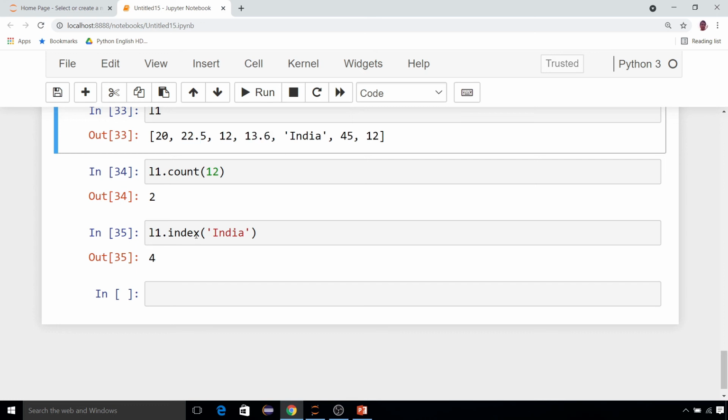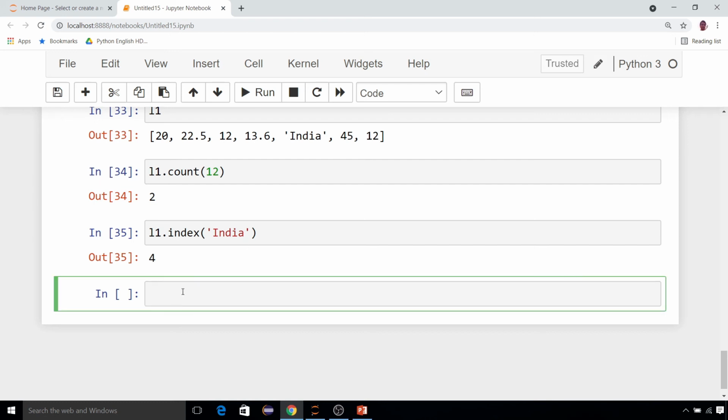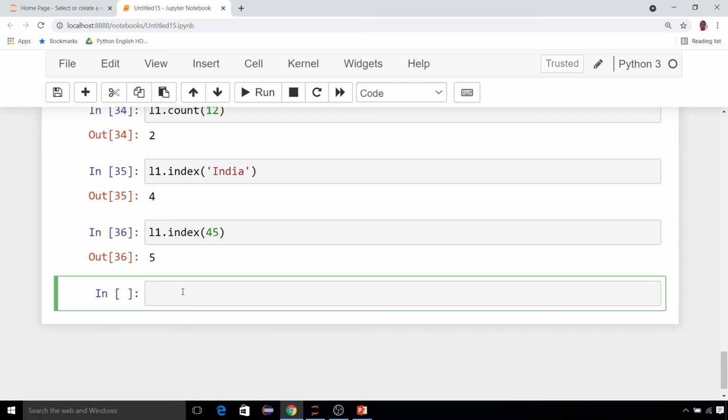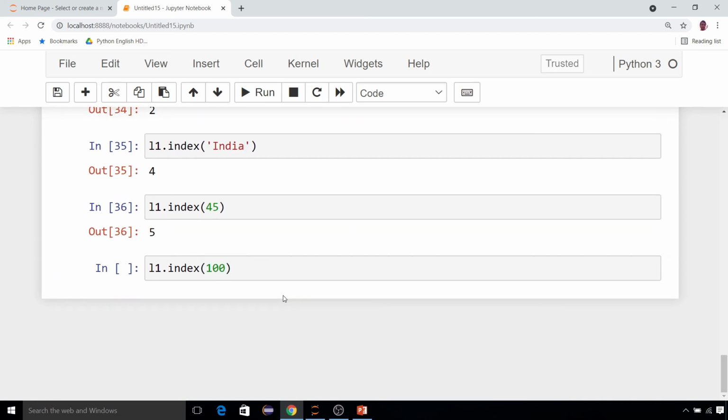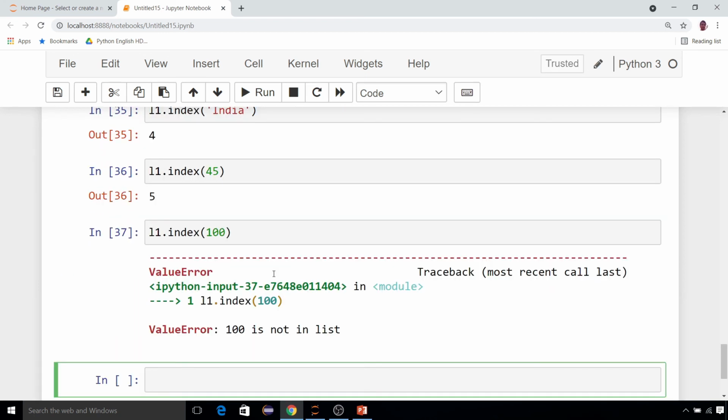So index gives you the index position of a particular object. For example, L1 dot index of maybe 45. Run this, 5th position. But suppose L1 dot index of 100, which is not there in your list, it will obviously give an error saying that 100 is not in the list.